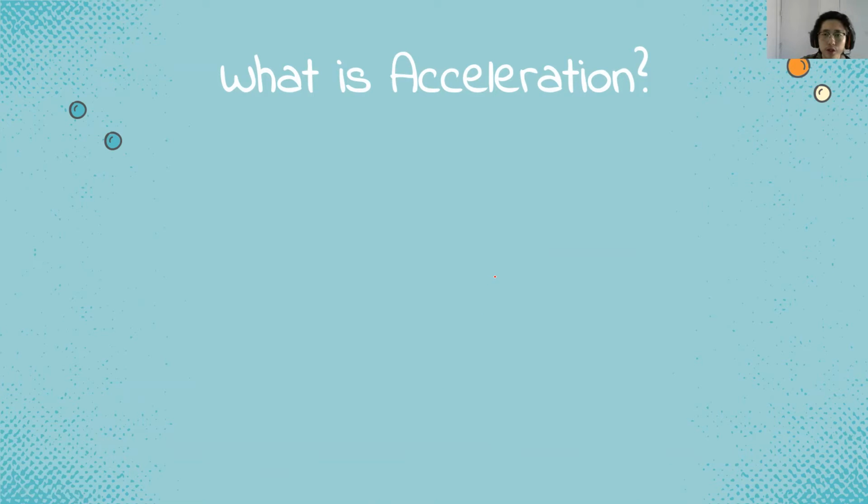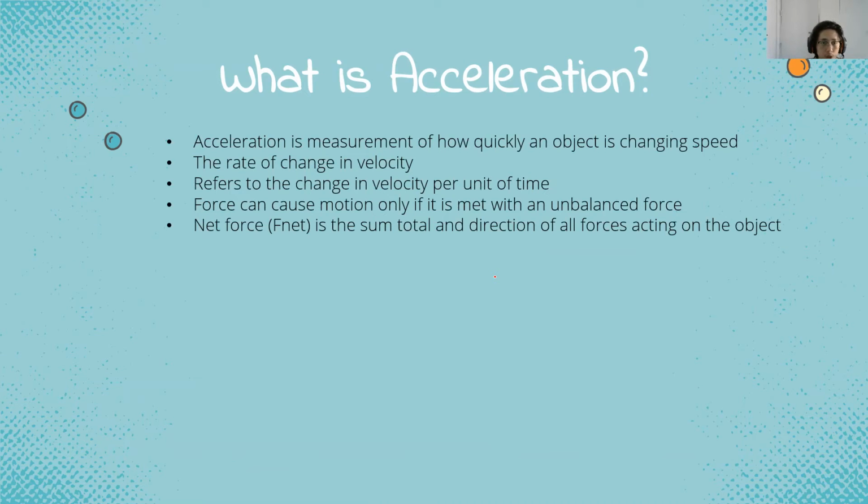Next, what is acceleration? Acceleration is a measurement of how quickly an object is changing speed. Acceleration is the rate of change in velocity, which refers to the change in velocity per unit of time. Force can cause motion only if it is met with an unbalanced force. Net force, or what we call F net, is the sum total and direction of all forces acting on an object.